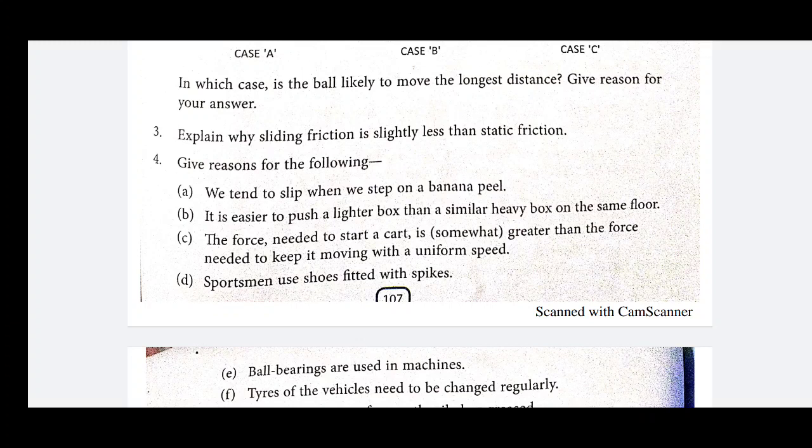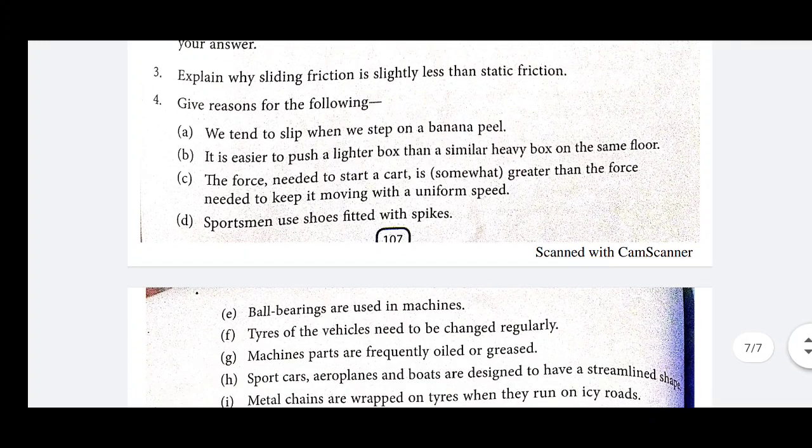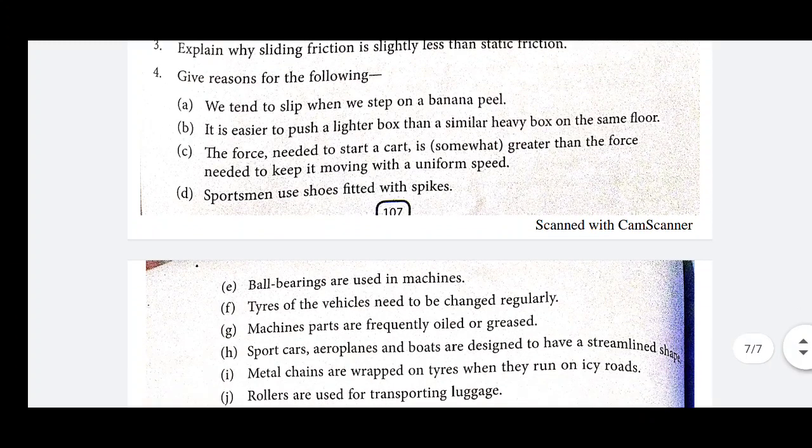So to start a cart, we require more force than to keep it in motion. Next one is, a sportsman uses shoes fitted with spikes. A sportsman uses shoes fitted with spikes in order to increase the friction.